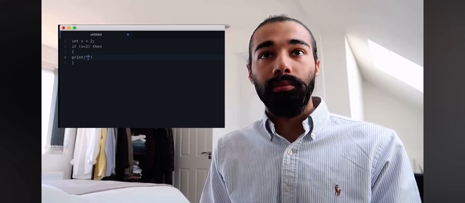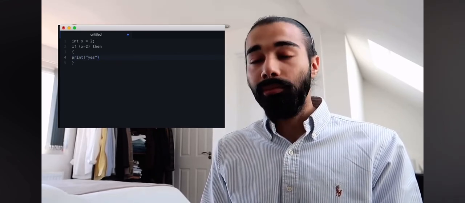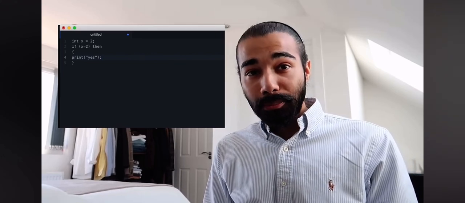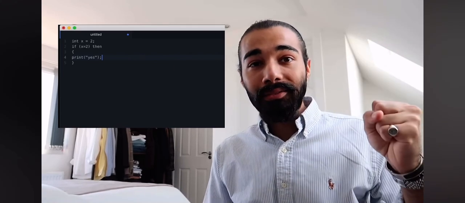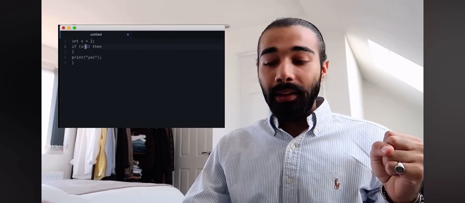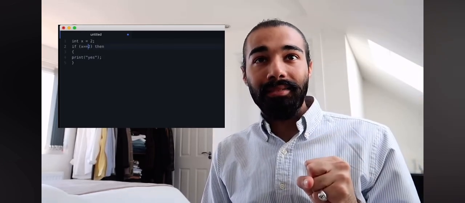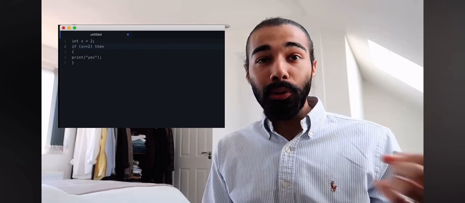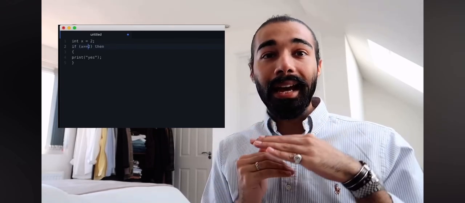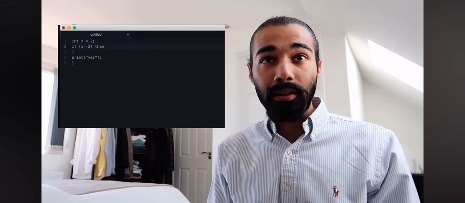Print yes. So that means when I run this program, it's going to check the value of x, and that's done with 2 equals, sorry. It's going to check the value of x, and then if this is true, it's going to perform what's in the brackets, and if it isn't, it's going to do nothing.